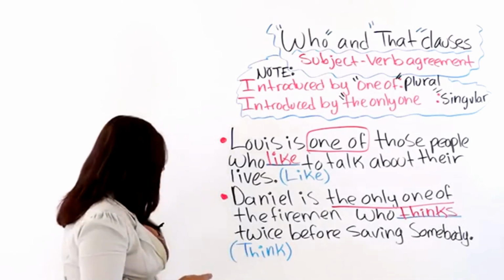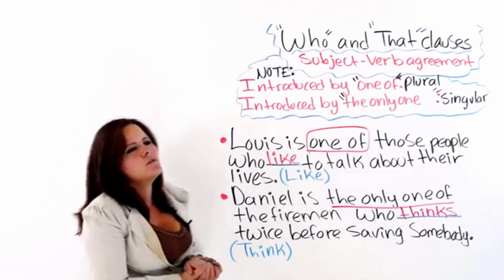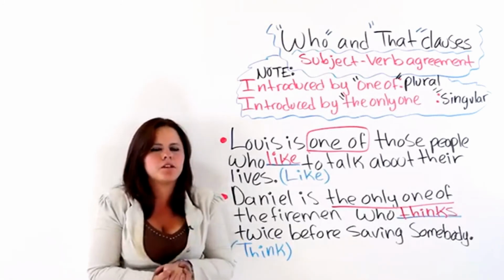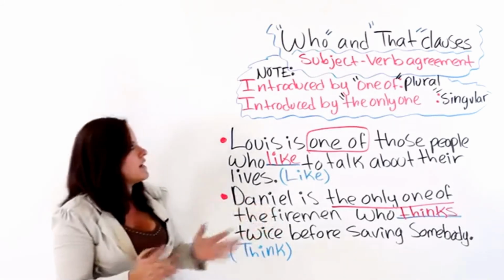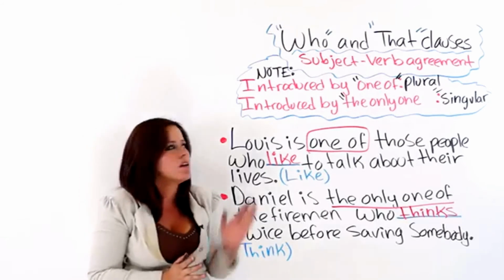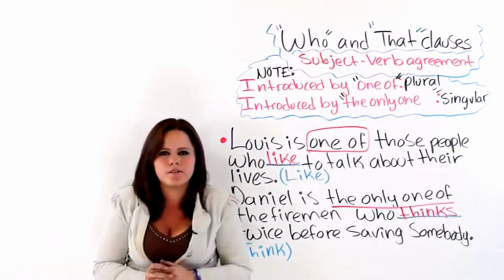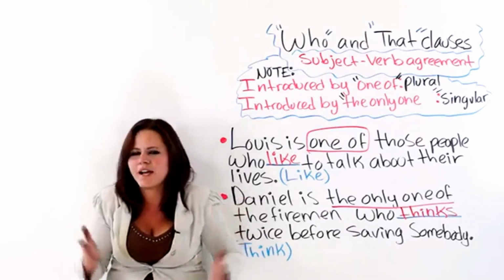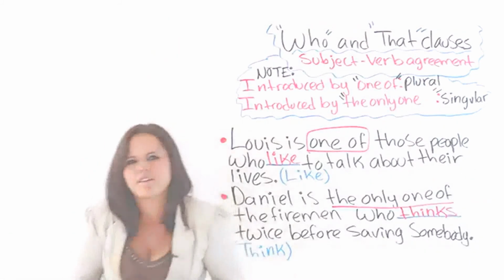Okay, so that is how you choose a singular or plural form of a verb when you have a who or a that clause that is introduced by one of or the only one of. Next, I am going to leave you some homework because remember that you need to practice as much as you can.